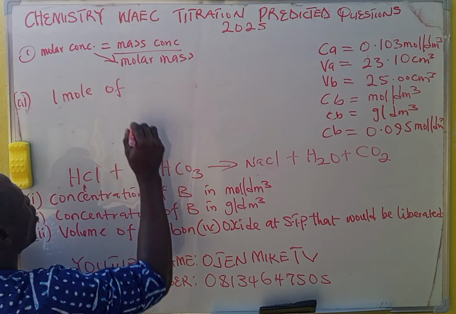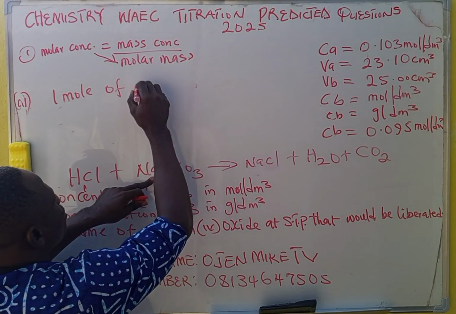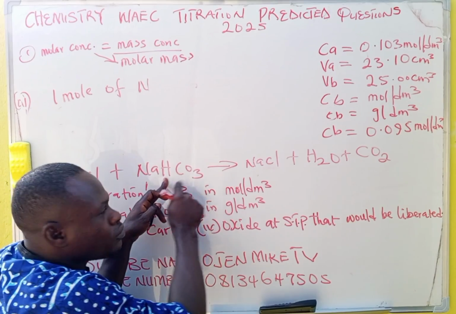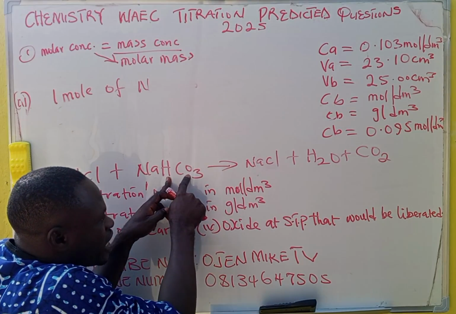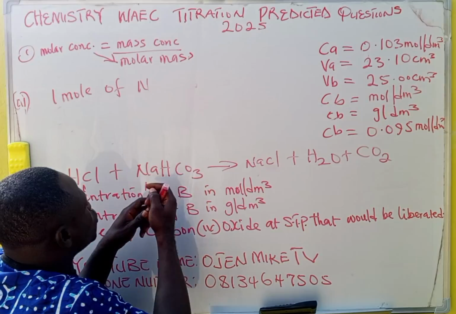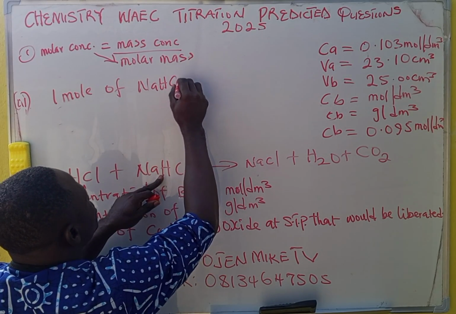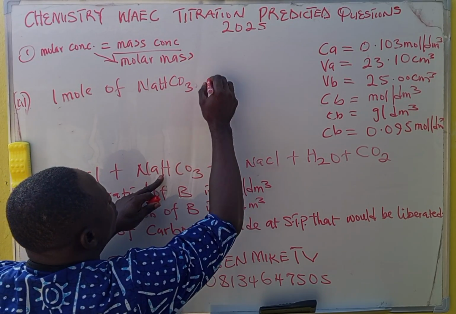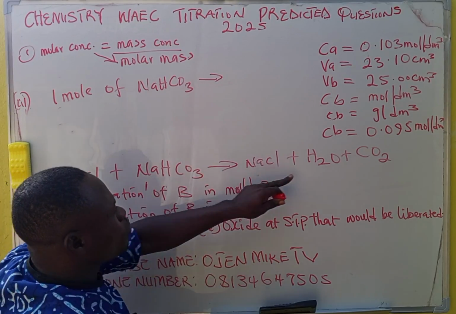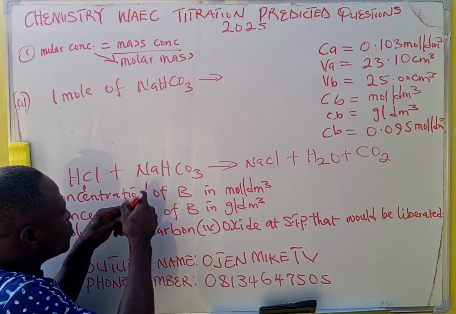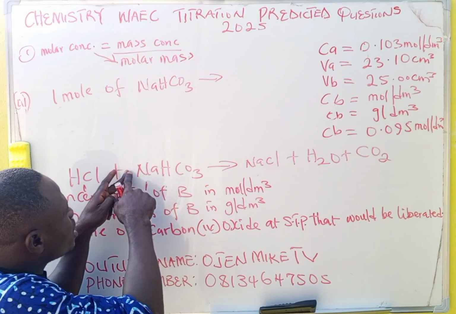So having done this, let's go back to the equation. The carbon dioxide is coming from here. Remember, we have the reactant and the product. This carbon dioxide is as a result of this particular thing. So 1 mole of NaHCO3 will give you 1 mole, since nothing is in front of it. If it were 2 or 3, I would have said 3 moles.